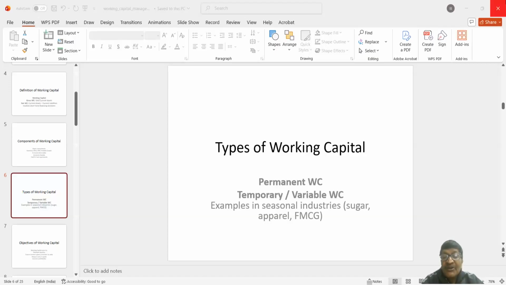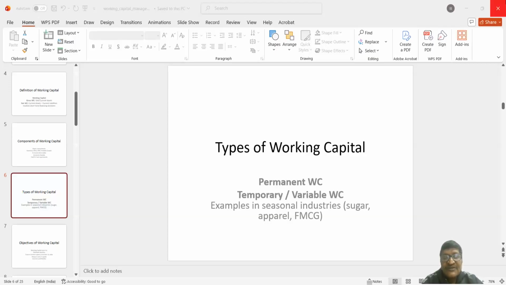First one is the permanent working capital, second one is temporary or variable working capital. Now, permanent working capital, what is that? So, let me explain a little bit. Suppose we are considering a business's monthly requirement of working capital for 1 year.